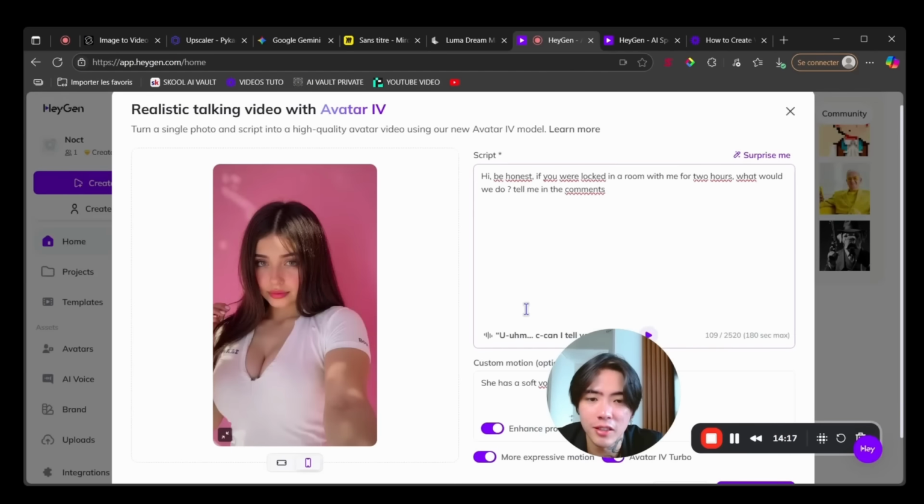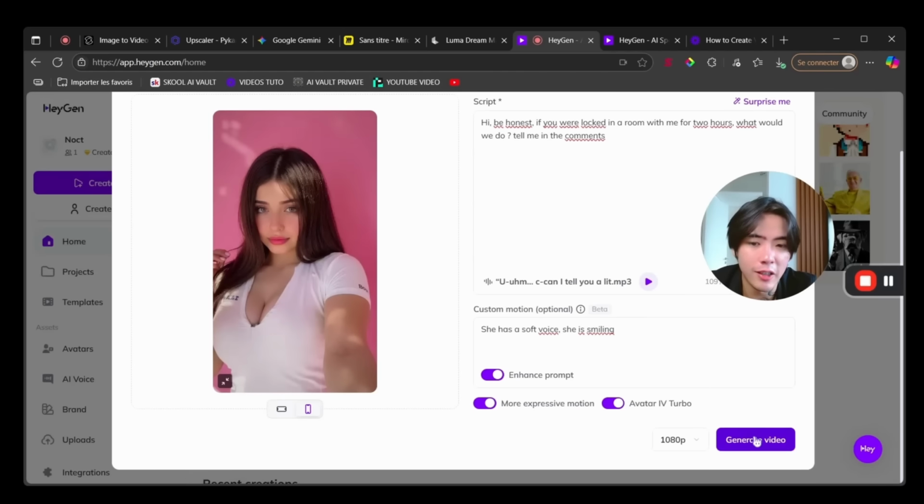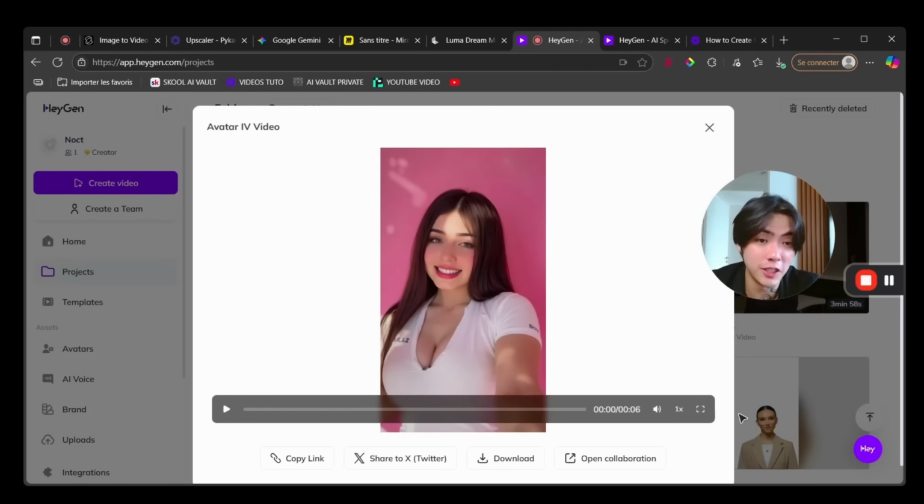I will just select this one. And now let's click on generate video. Nice, so it just finished rendering. I just want to show you the result.